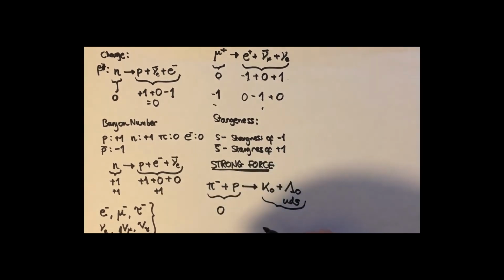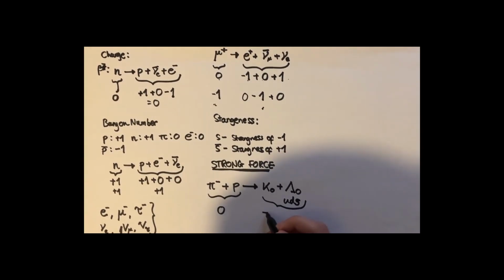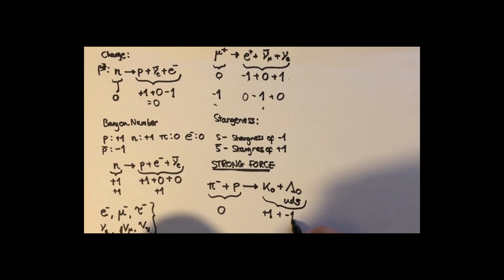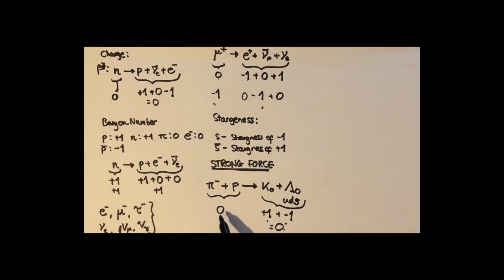But of course, anti-strange has a strangeness of +1. And the normal strange quark has a strangeness of -1. So this guy right here has a strangeness of -1. The K0 has a strangeness of +1. Add these two together, we just get 0. So we can see that strangeness is conserved in this reaction.